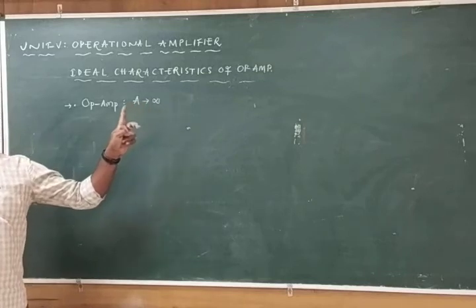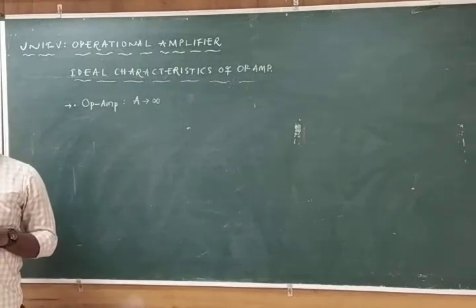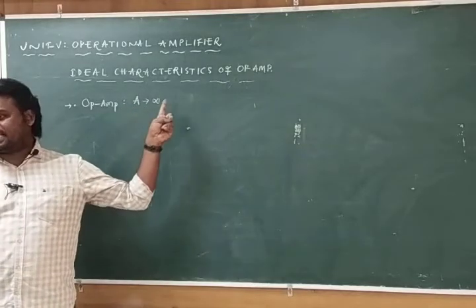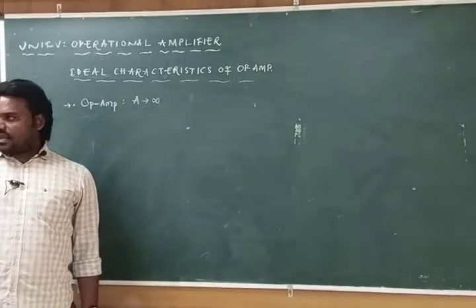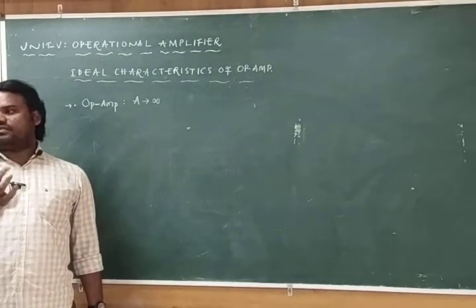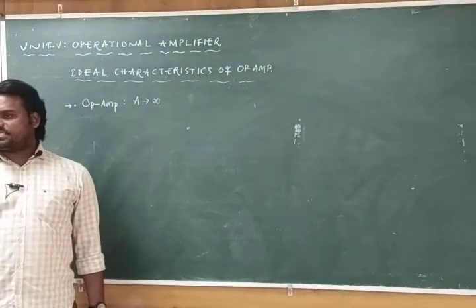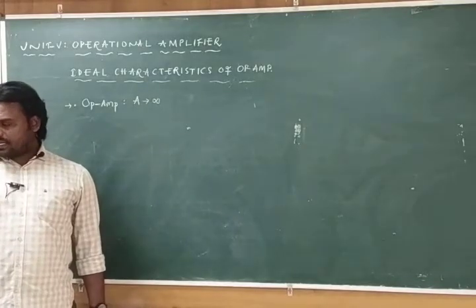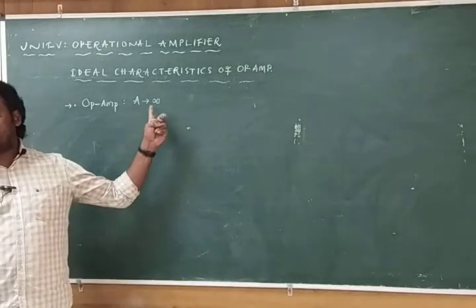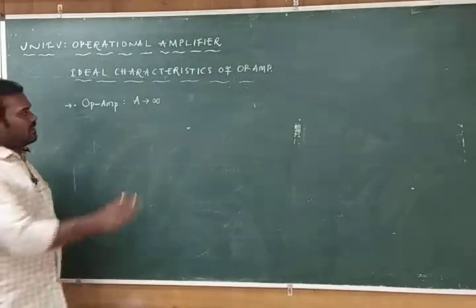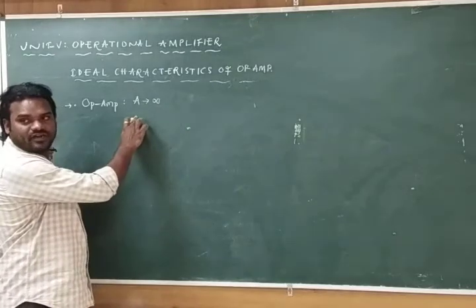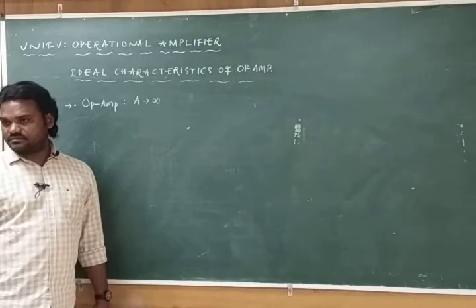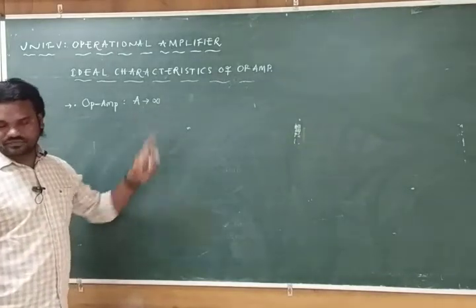If I employ negative feedback to that one, will the gain reduce or increase? This is an open loop gain. Gain without feedback is infinity, I am saying. Now I am employing negative feedback to the amplifier section. Does it increase or decrease? By employing negative feedback, gain will decrease. Gain will be finite by employing negative feedback. Without feedback, the gain is infinite. By employing negative feedback, gain will be finite. So that gain will decrease.